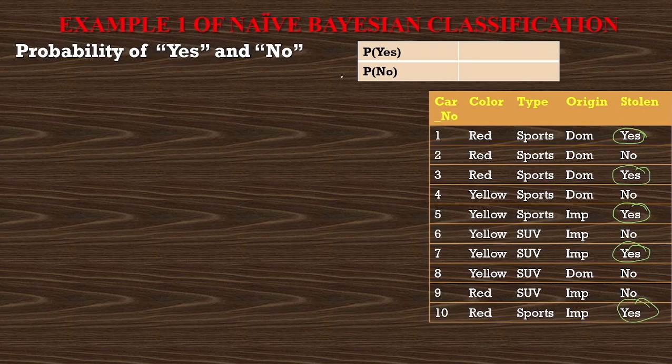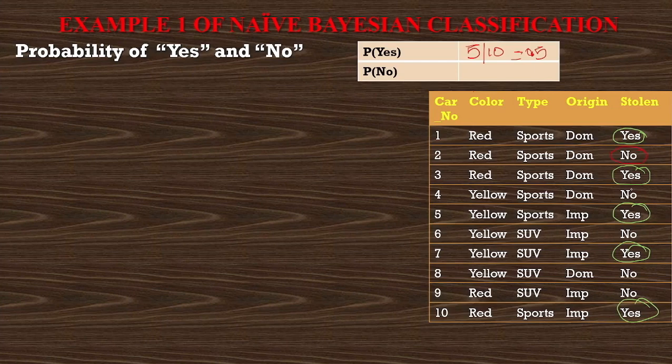So we have to find the probability of yes. So what is the probability of S now? Probability of S is total 5 yes are there out of 10. If you calculate this, you will get 0.5. Similarly, we have to find the probability of no also.